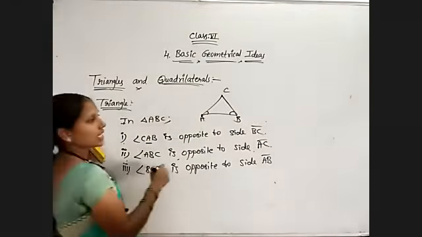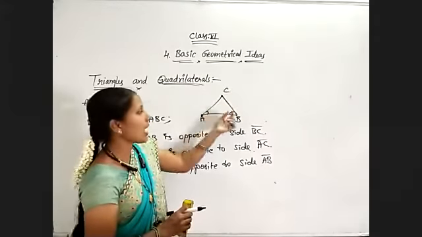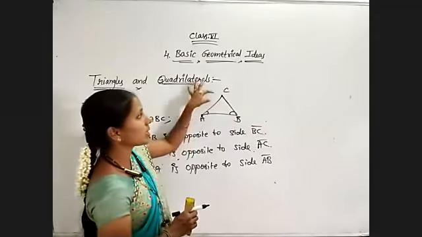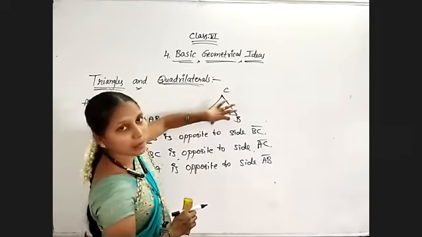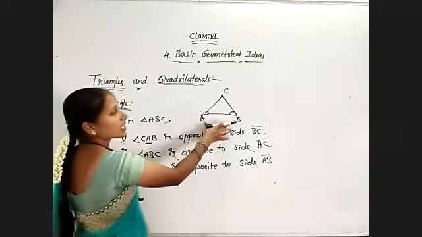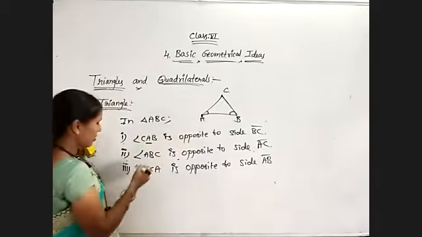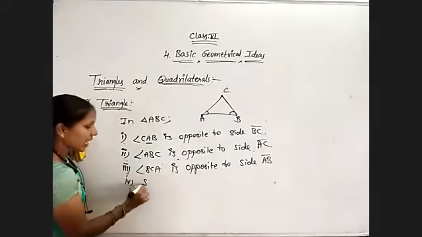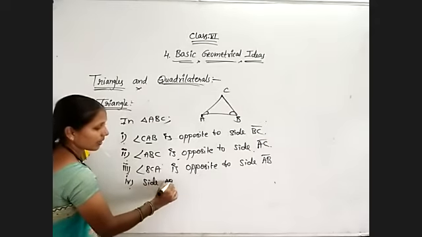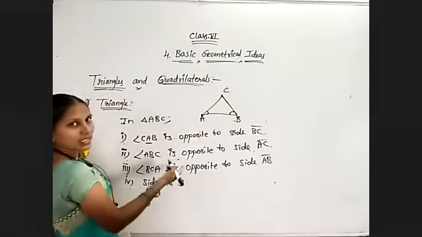If they are asking, vertex A is opposite to BC, B is opposite to AC, vertex C is opposite to AB. Understood? And suppose they are asking side AB is opposite to which vertex? C, or angle C. In the same way we can write side AB. Here two letters I have used. The remaining letter will be the required vertex or angle.